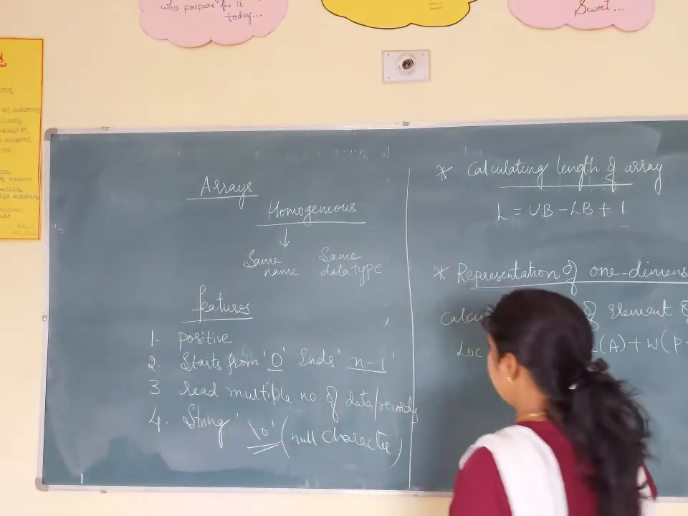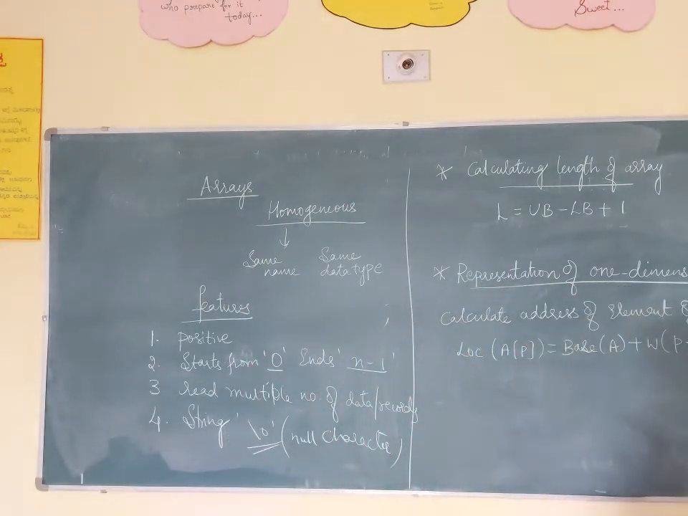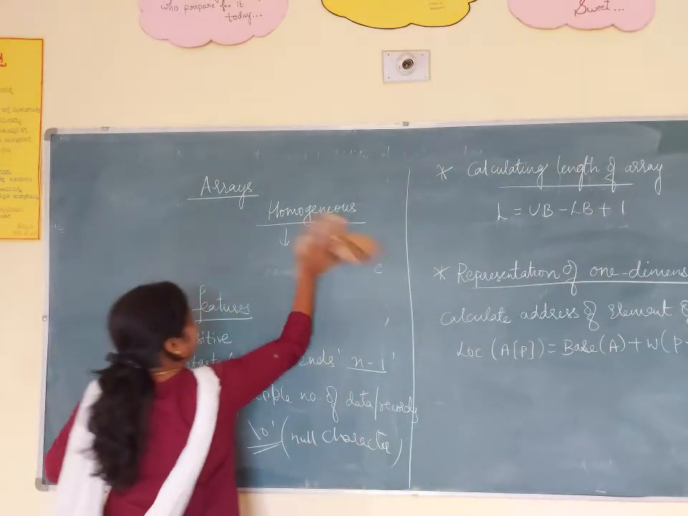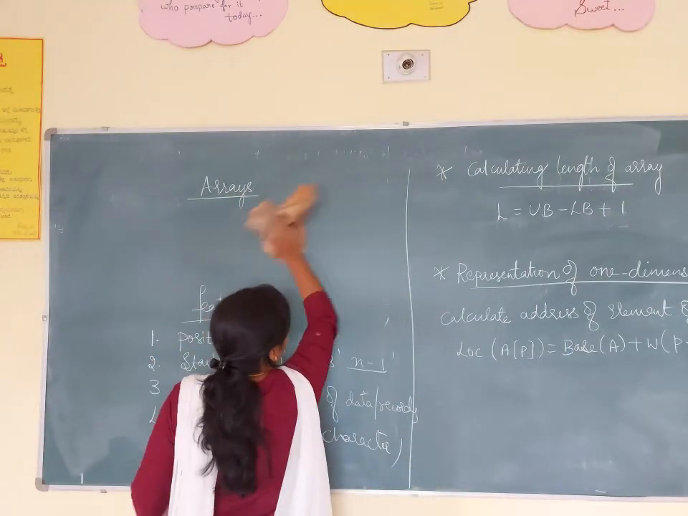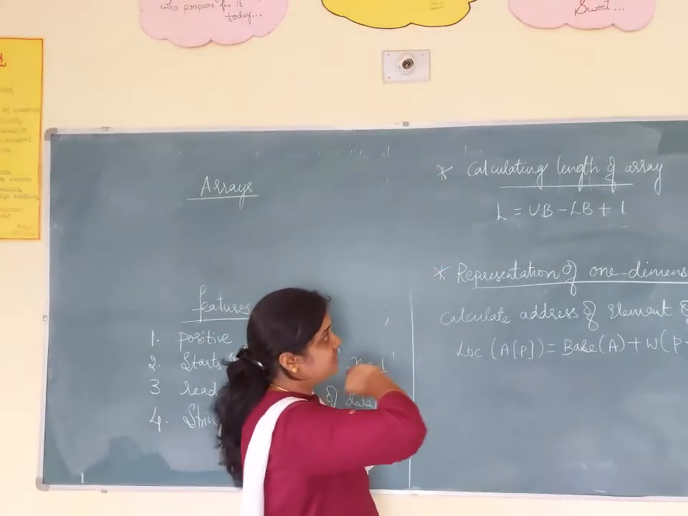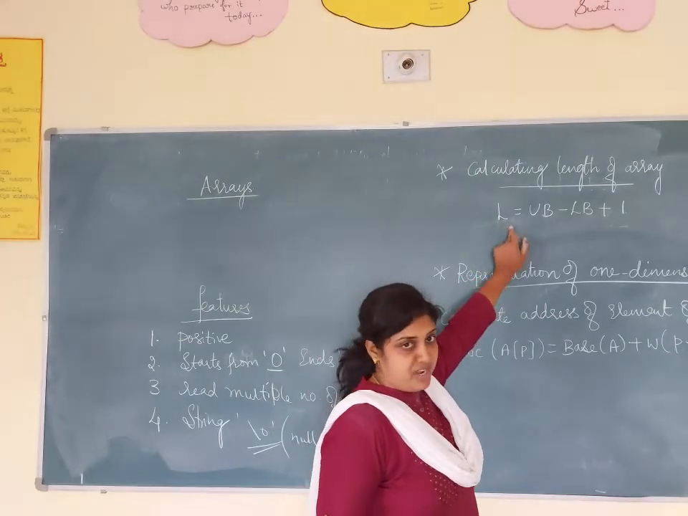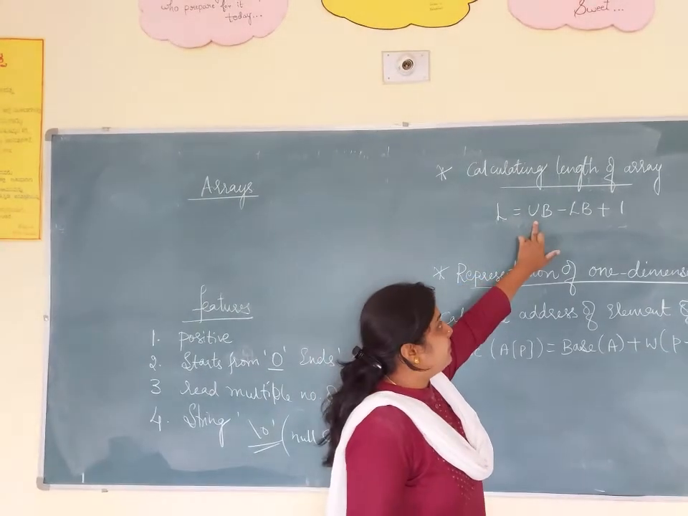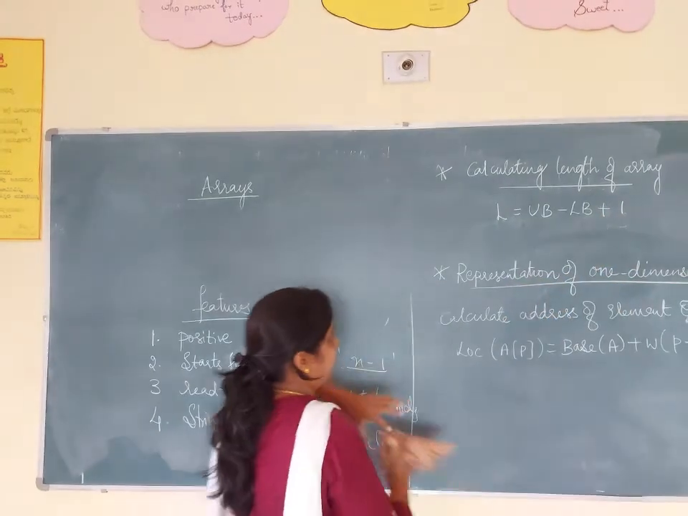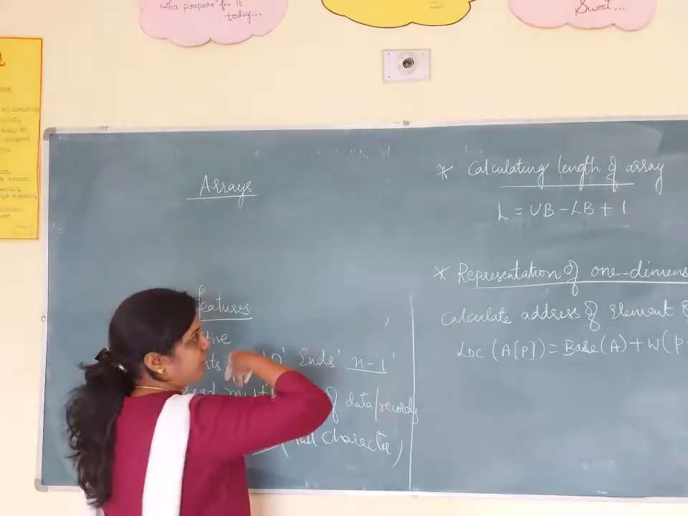See, consider how we are going to calculate. So you have to use a formula. Length is equal to upper bound minus lower bound plus 1. This is the formula for calculating. Now I'll tell what is upper bound and lower bound.